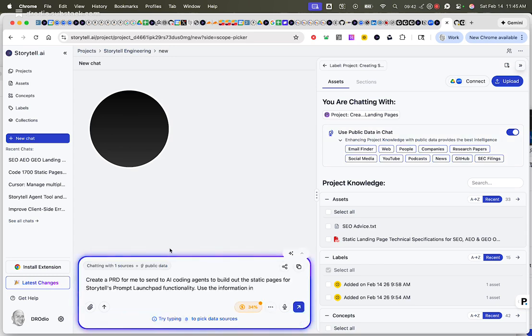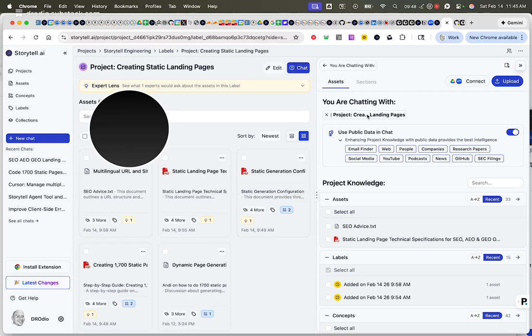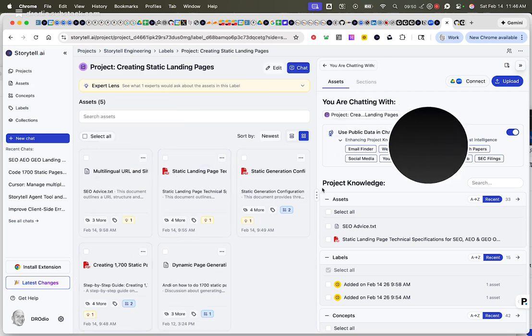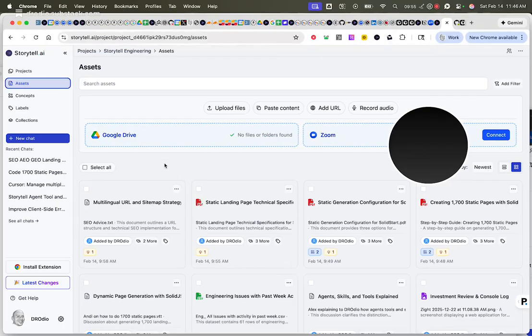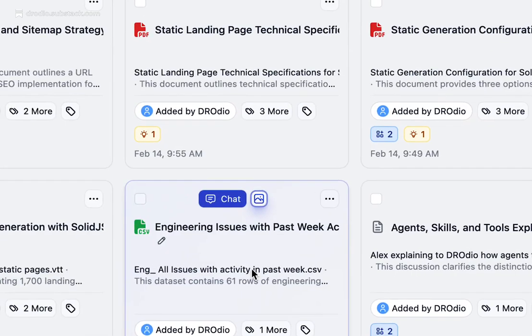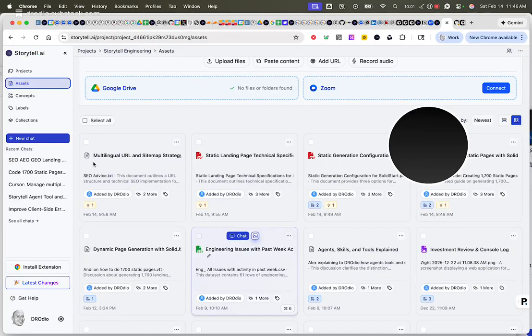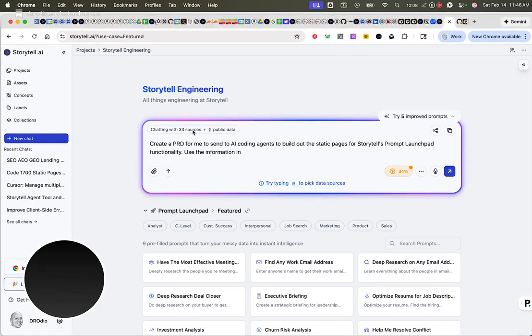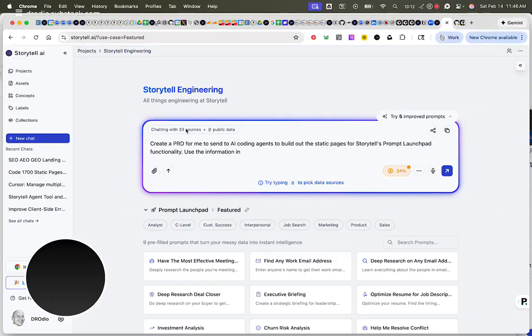And so what I'm going to do, because in this project, I've got more valuable data than just what's in this label, right? If you remember, in this label, we put these specific assets here that we wanted to work with. But if I go to the project assets, there's a lot more in here that could be valuable. For example, all the engineering linear tickets with activity in the past week. That gives Storytell a lot of context on what's going on. And so what I'm going to do in my chat here is expand it to use all of the data in the project. You can see that now I'm saying that I'm chatting with 33 sources.